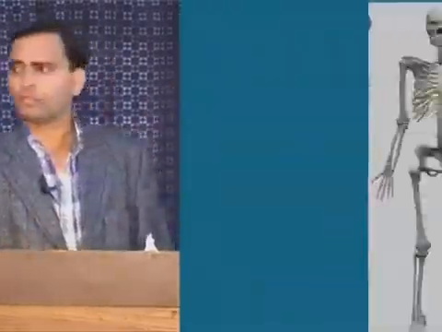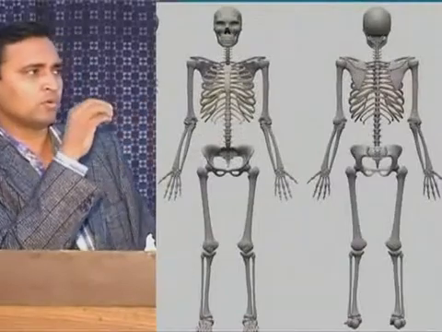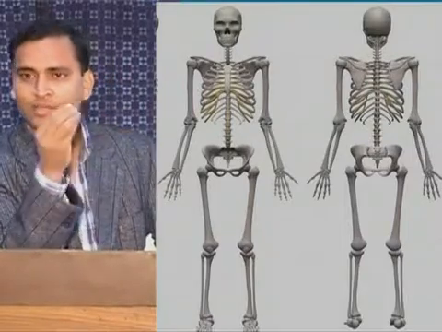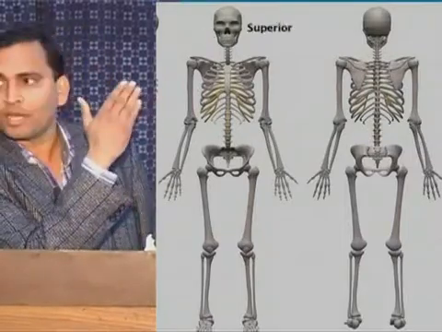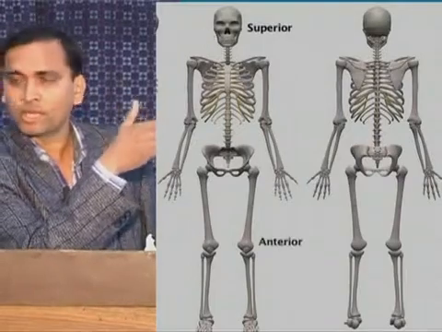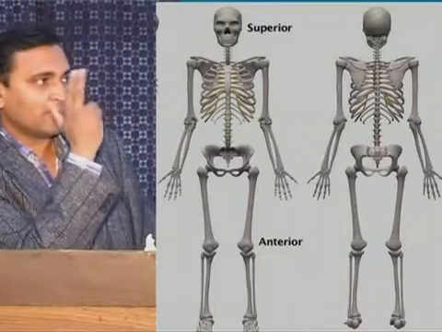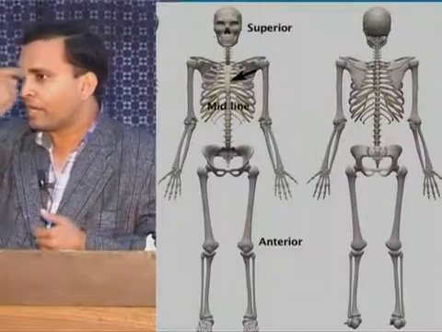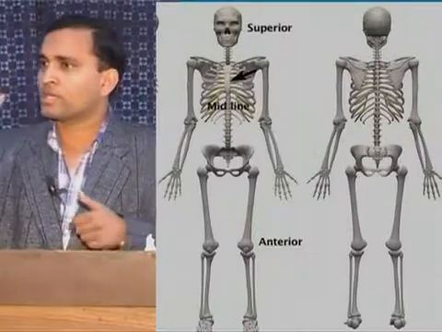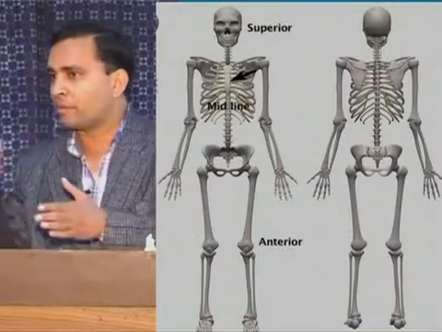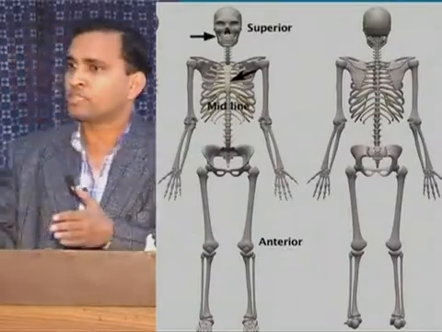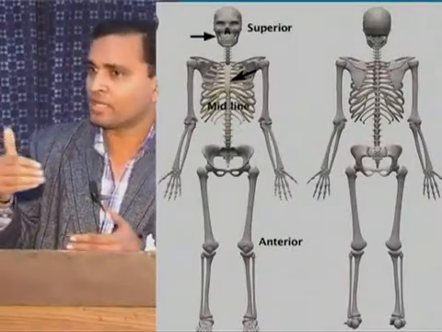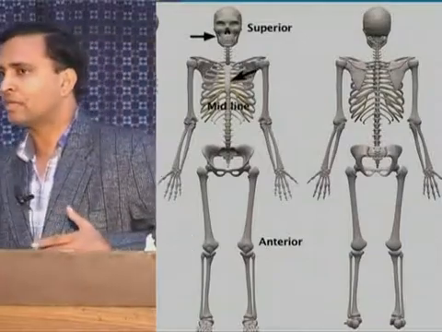Just see this diagram, and by seeing it you are able to differentiate what is lateral, medial, superior, anterior, caudal, cephalic. Superior means towards the head. Inferior means towards the feet. There is a midline, a vertical line which divides your body into two equal halves. So that line is considered the midline. Anything which is away from the midline is lateral. Anything near the midline is medial. Anything coming towards the midline of the body is medial, and anything going away from the midline is lateral.